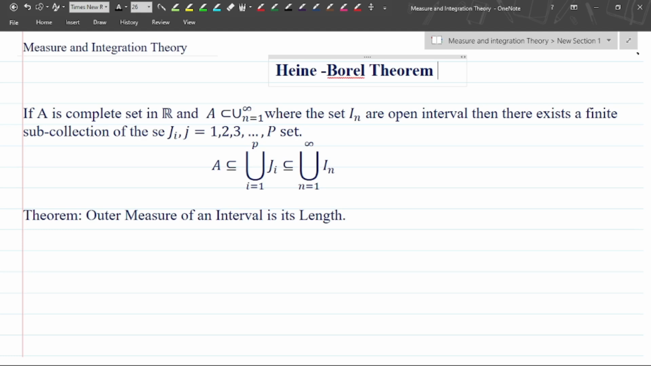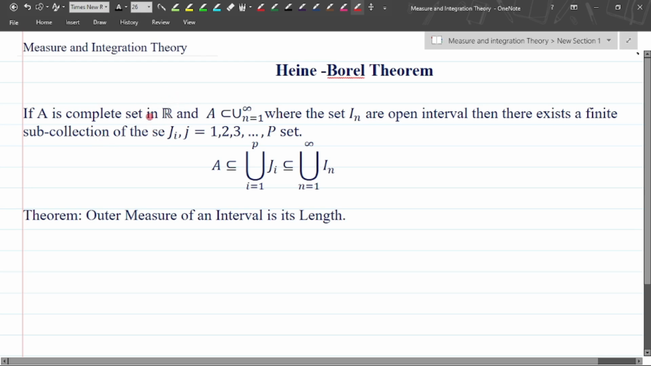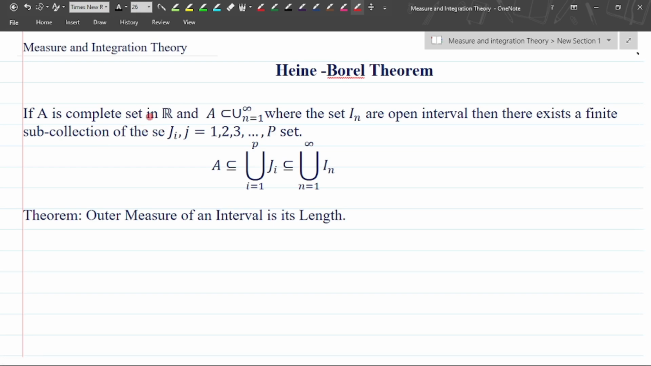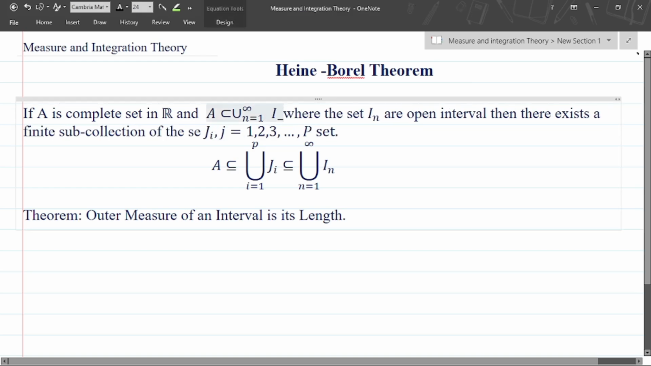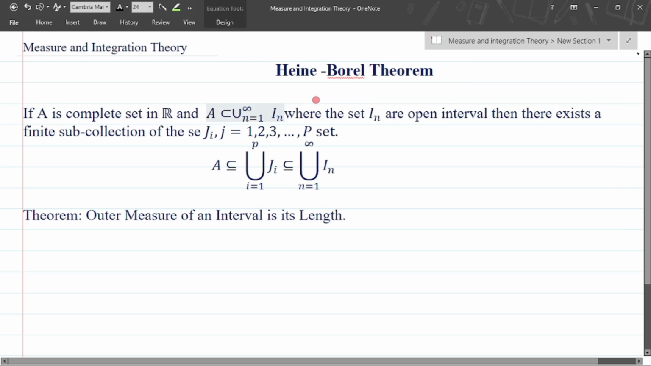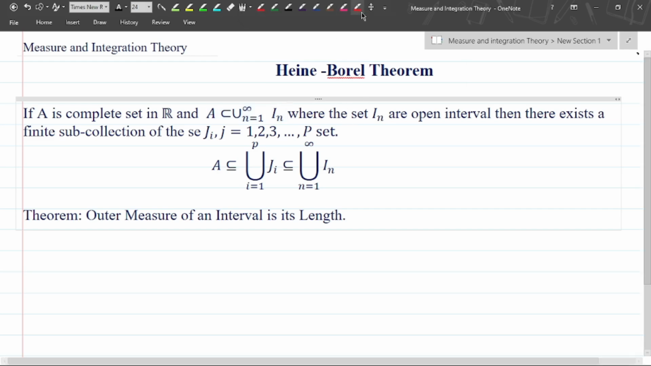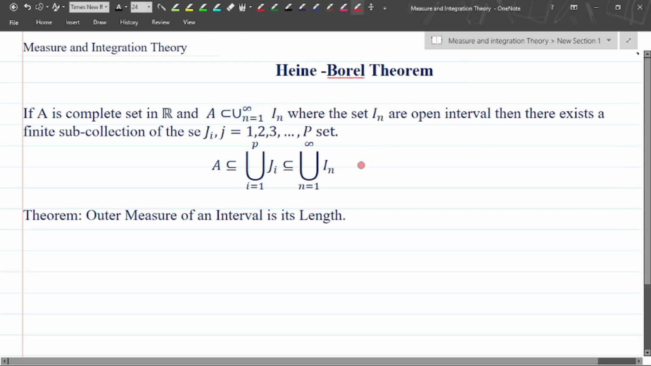So basically, if A is a complete set in R, A is a complete set means that every Cauchy sequence is convergent in this set, or every convergent sequence is a Cauchy sequence. So this is a complete set in R, basically R. Then A is a subset of some union of intervals I_n, union from n = 1 to infinity, where the sets I_n are open intervals.